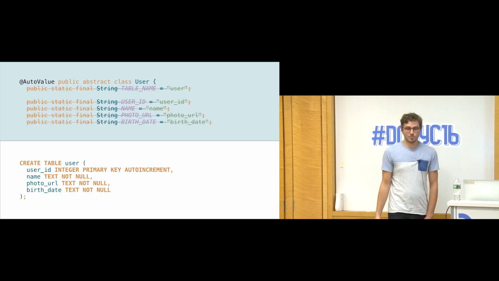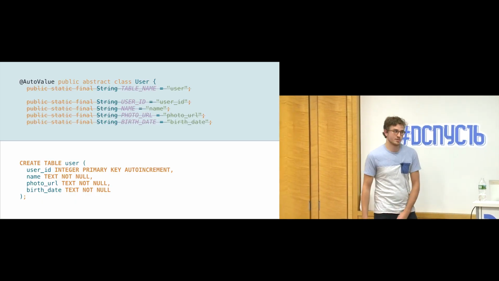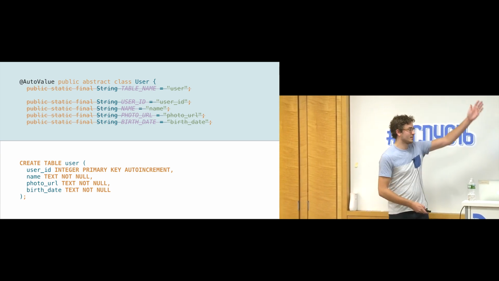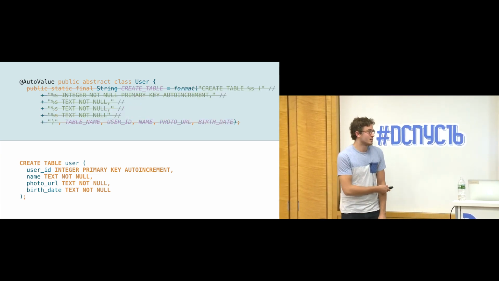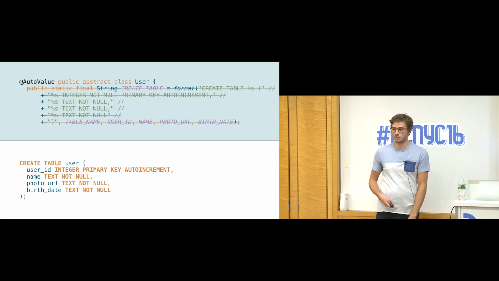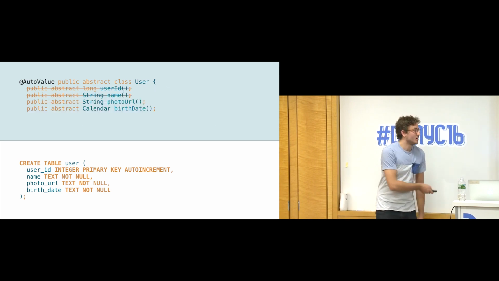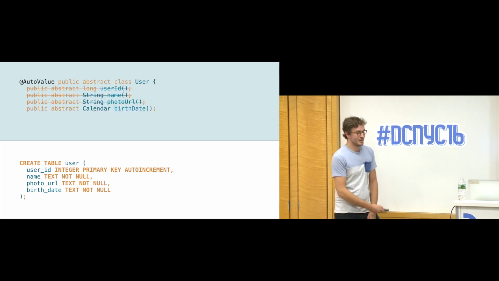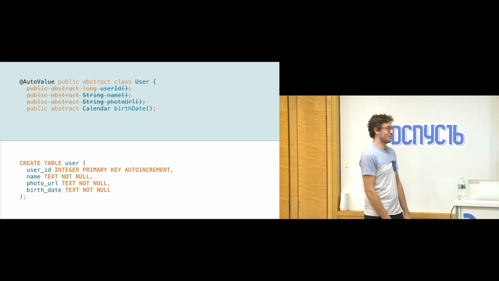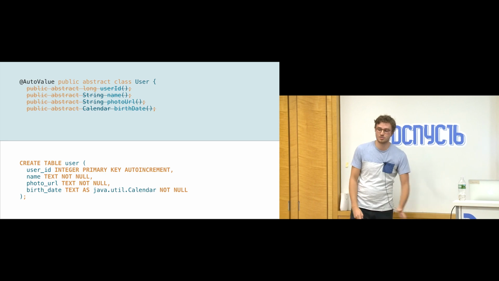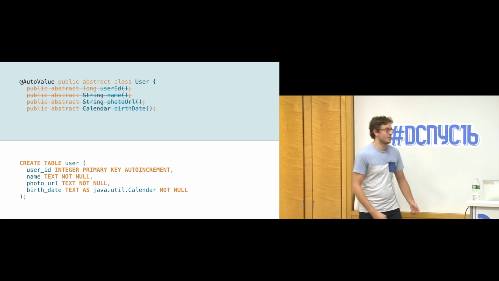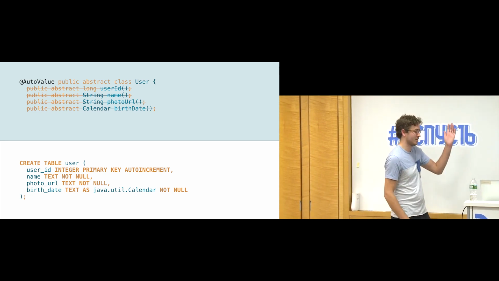So if we look at the same problem from before, what we did with Marshall mappers, and instead of applying it, we can see that the string constants are gone because we already know them from the create table schema. Similarly, the create table statement is just going to be exactly what you gave us. These methods can also be eliminated because we can generate based off of that. You know that the calendar type is custom, so all you have to do is add this extra constraint to SQL. Just tell it that there's a custom type for that, and those methods suddenly disappear.